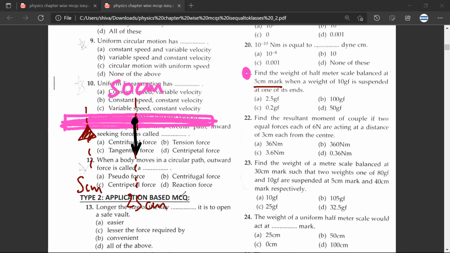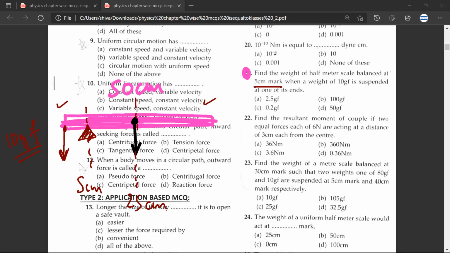When a weight of 10 gram force is suspended at one of its end, where would the weight be suspended? On the left or the right, Mr. Sivang? It will be suspended on the left. Shabash, very nice. So here you would have a force of 10 gram force. Mr. Sivang, any doubt? No doubt, sir.